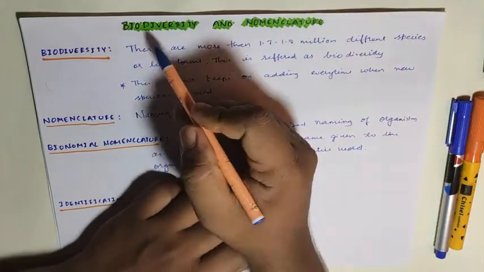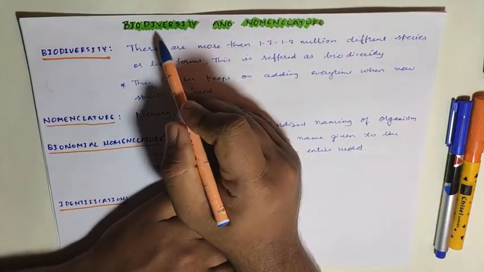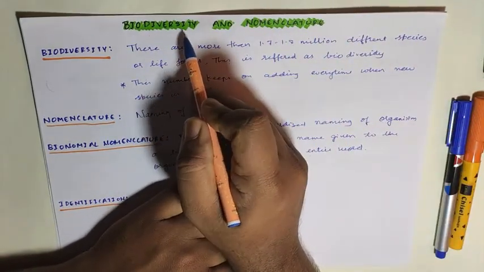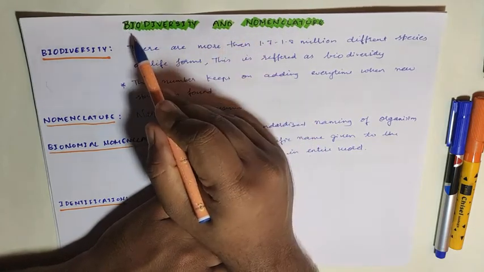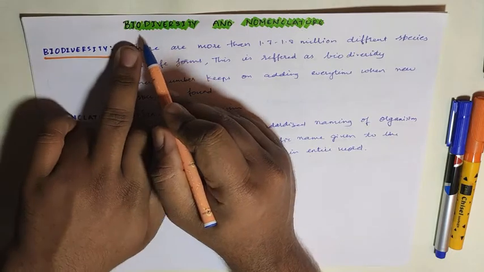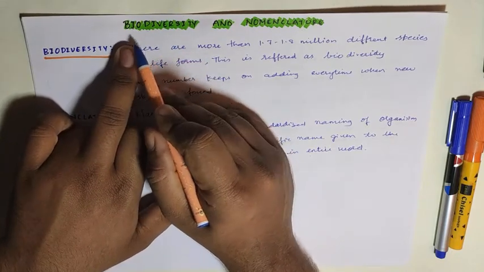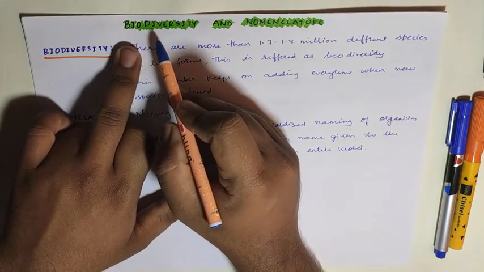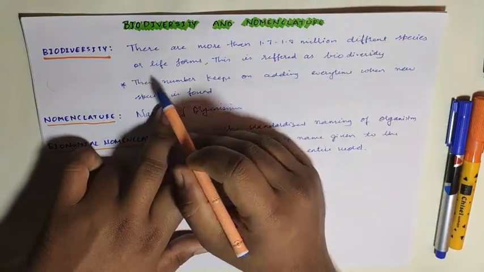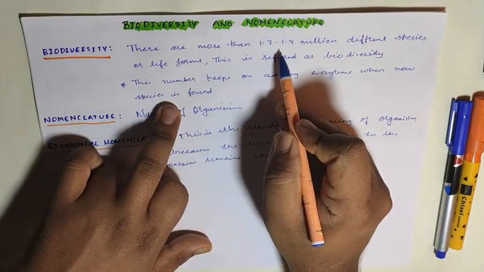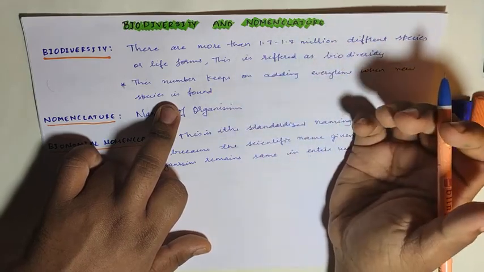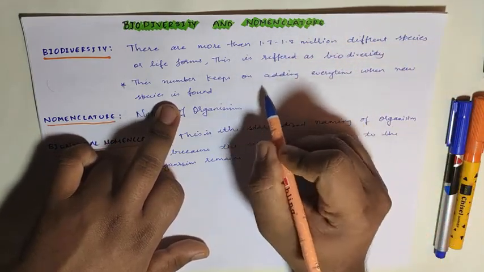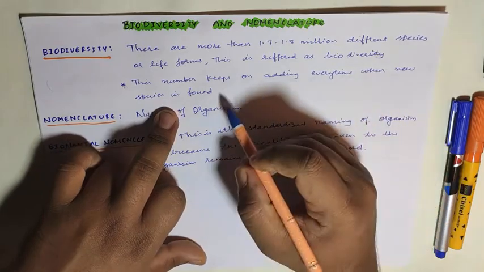Now when we speak about biodiversity, it is a change, a difference, or a different variety of different elements of life. So the change or differences in the life forms is called biodiversity. And children, there are more than 1.7 to 1.8 million different species or life forms on this earth. And this number keeps on adding every time a new species is found.